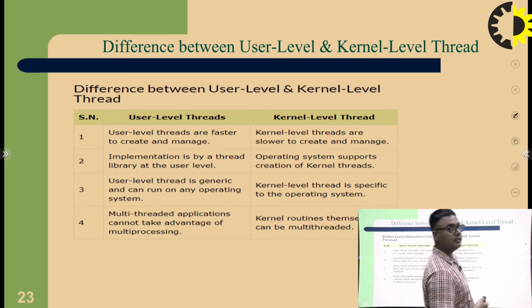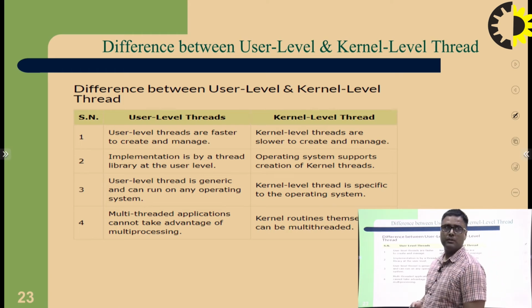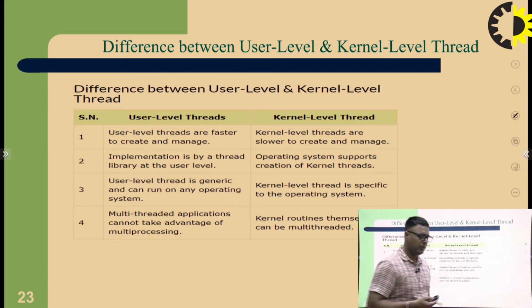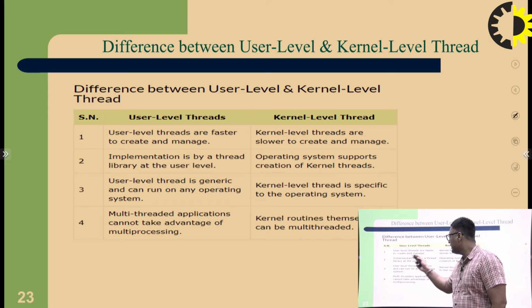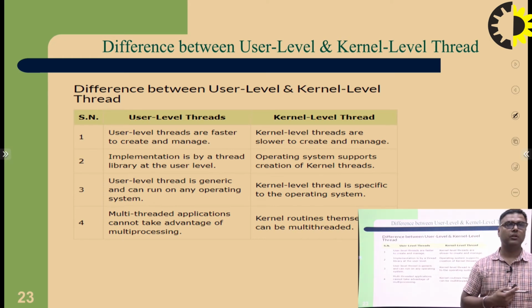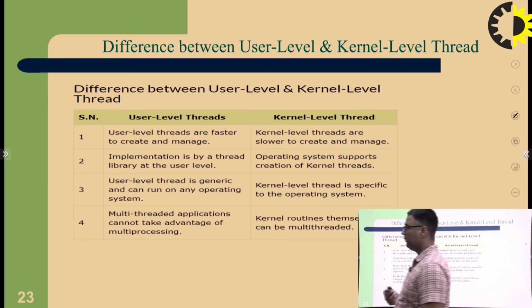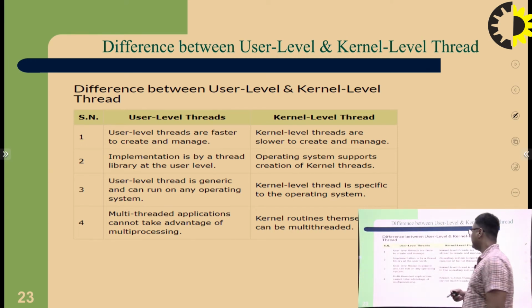Next, from an exam point of view, most of the time two-mark questions ask about user level threads and kernel level threads. What are user level threads and kernel level threads? User level threads are faster to create and manage because everything is managed by the user, without any interference. But kernel level threads are slower to create and manage because system software is involved at the kernel level. Second point: implementation is by a thread library at the user level.